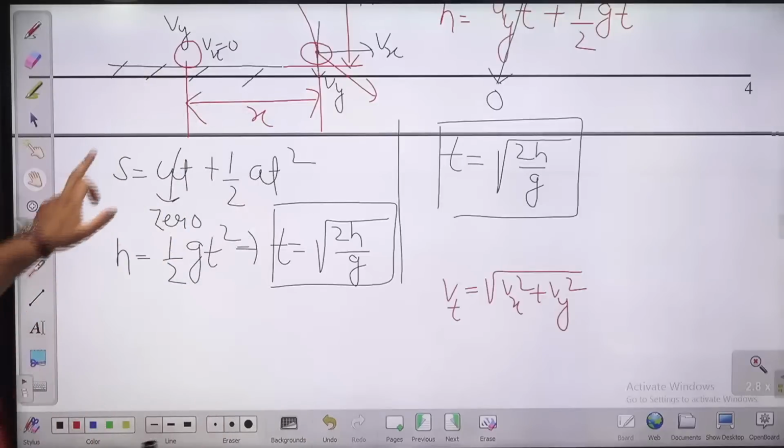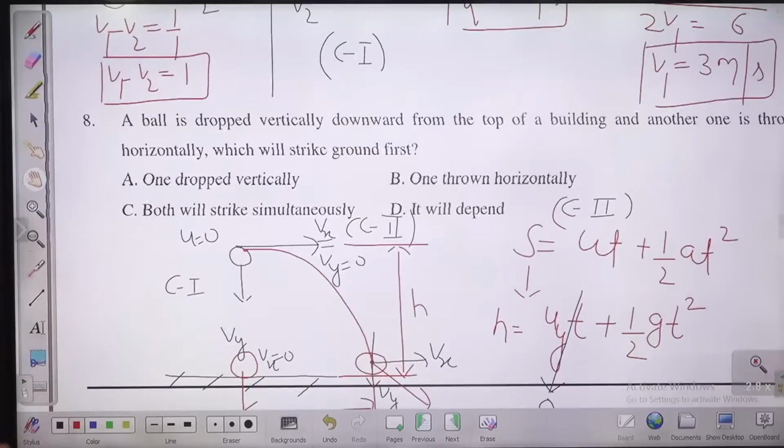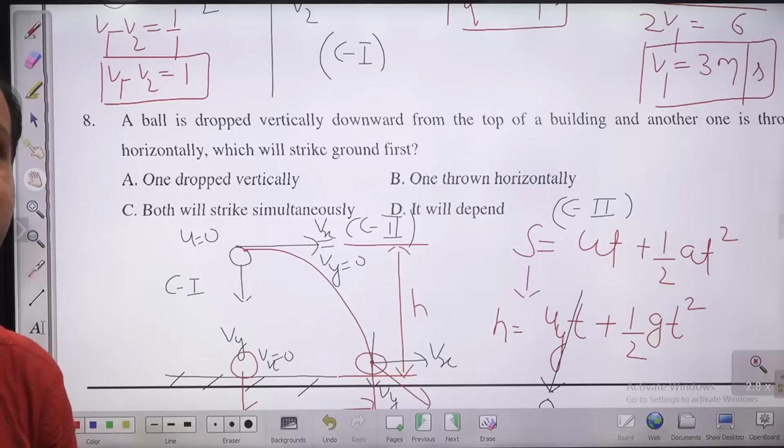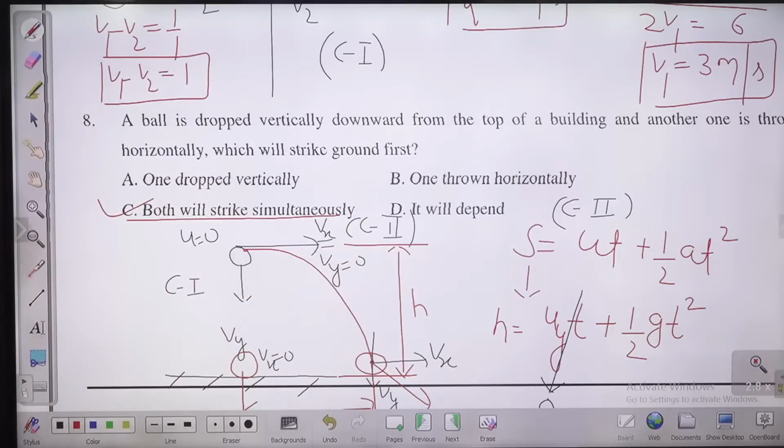I hope this is very much clear, guys. Please read it again and go through the analysis part. If it is clear to all of you, please thumbs up. Okay. Yes, they are going to strike the ground at the same time. Bilkul sahi. They are going to strike at the same time, but their velocity of impact differs, because the question